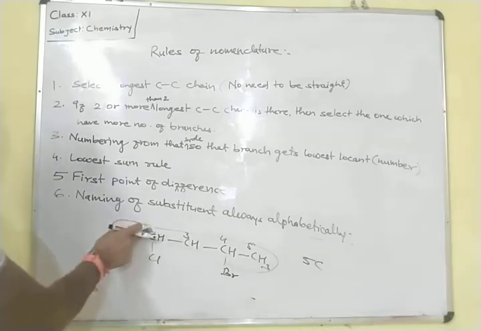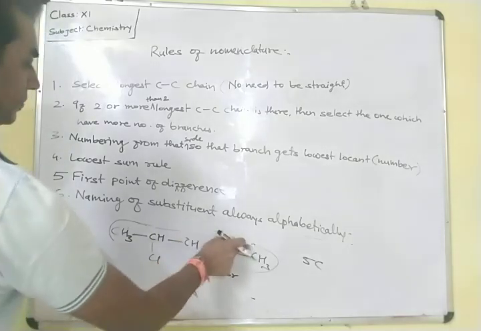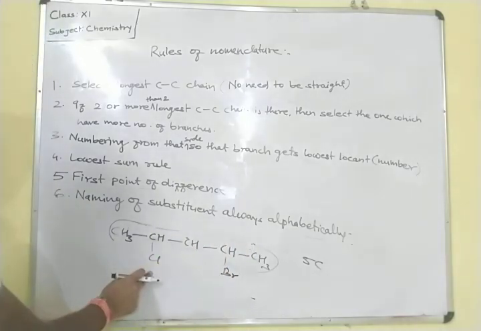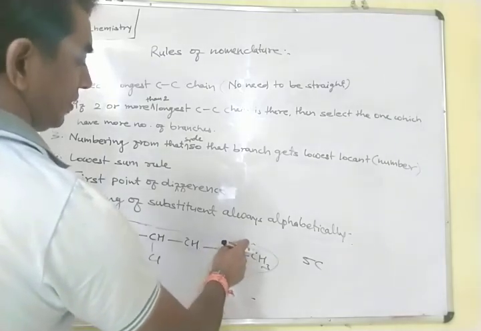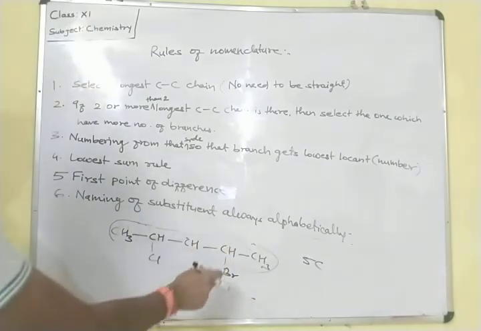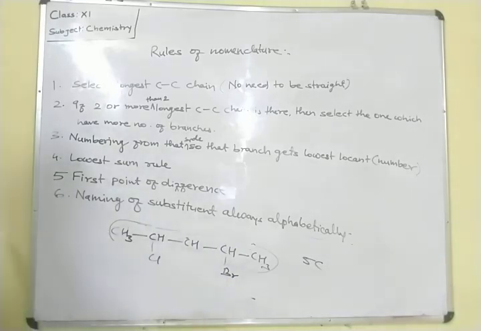If we start the numbering from this side, we get chlorine on the second position. From the other side, if we start the numbering, in the second position we get the other substituent, bromine.